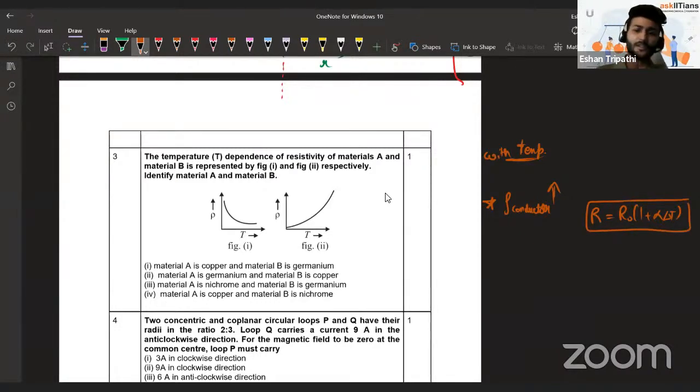So it increases with temperature. You will study it in semiconductors, but you can note already that the resistivity of a semiconductor, on the other hand, reduces with temperature. So the answer is option second, because material A is germanium because its resistivity reduces, and for a conductor it increases. That's it.